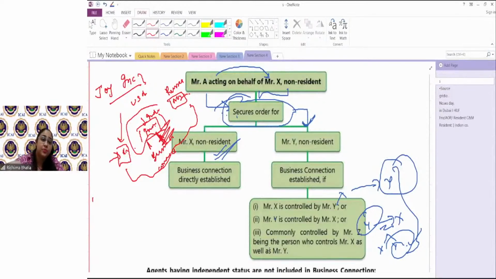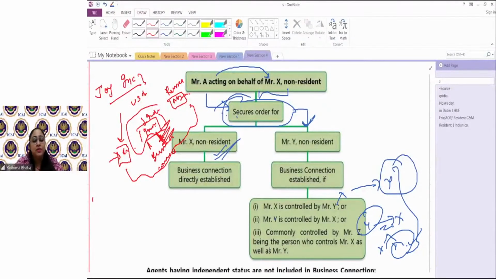Because you have left one person in India who is doing all such activity on your behalf, which otherwise would have been done by you. So if that person is acting on your behalf, and the business connection is established, whatever income you're getting from that business activity would be Indian income. It would be Indian sourced income. It would be Indian generated income.